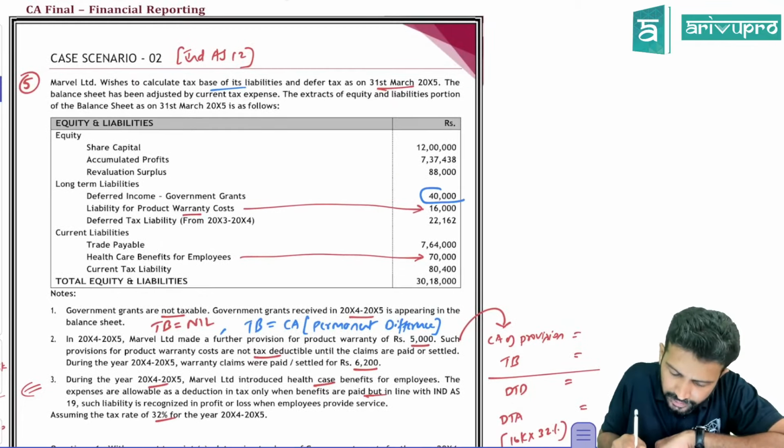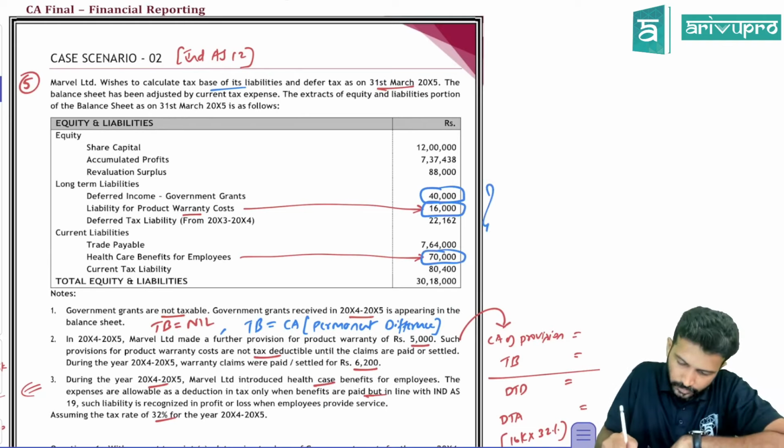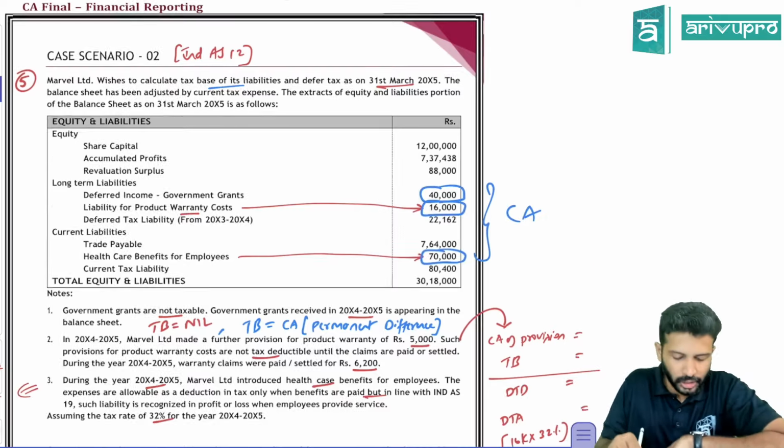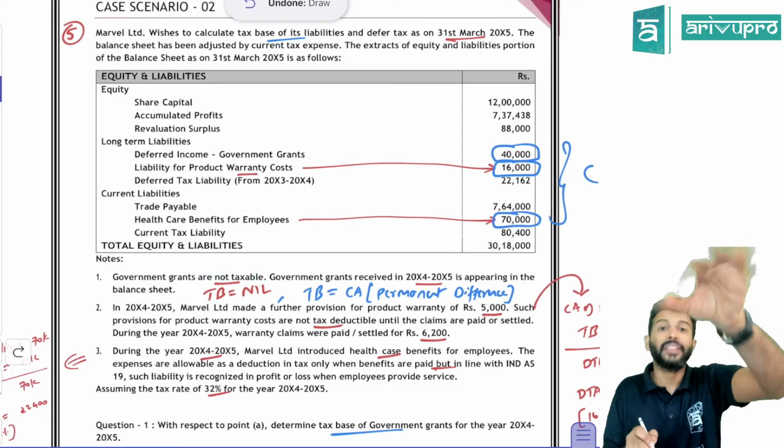So three things they're asking. One is the government grant. Another one is some product warranty cost. Another one is healthcare benefit. So these are the respective carrying amounts. Whatever we have boxed now is the carrying amount. Now let's come to the adjustments. Government grants are not taxable. They are tax-free income, it seems.